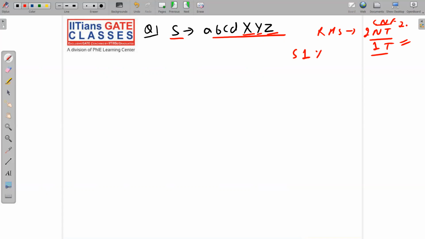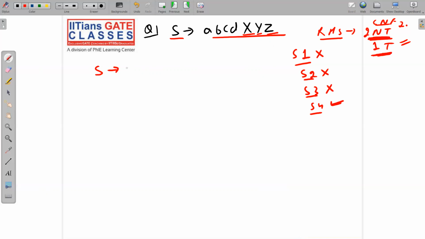Step number 1 will be bypassed because S implies null is not present. Step number 2, remove all null productions: there is no null production, so it is also bypassed. Step number 3, remove all unit productions: also bypassed because there is no unit production. Step number 4 is apply necessary reductions. So now I'm going to apply some reductions here. See here properly: the idea is RHS exactly 2 non-terminals or 1 terminal. So let me do it for you.